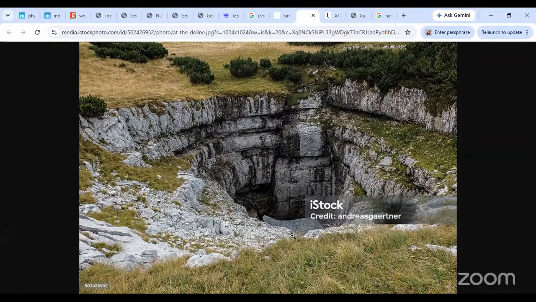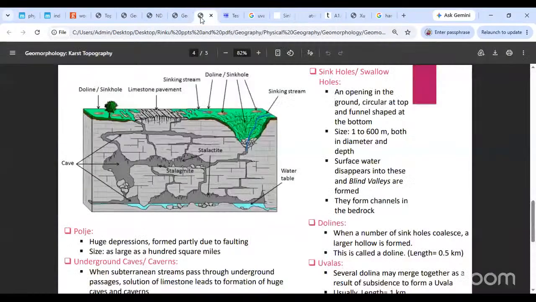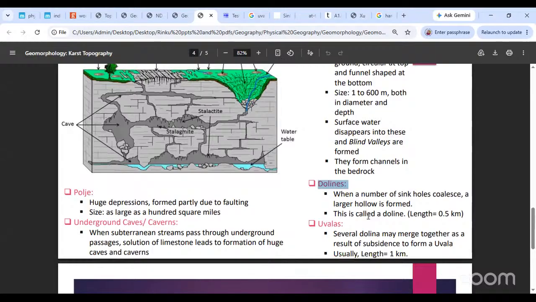When multiple swallow holes or sinkholes combine together and a large hole is formed, a bigger depression, that is called a doline. You call that a doline. Single dolina, multiple dolines. Its length can sometimes be 0.5 kilometers, even 2 kilometers. Sometimes multiple dolines can merge together and they form uvalas.